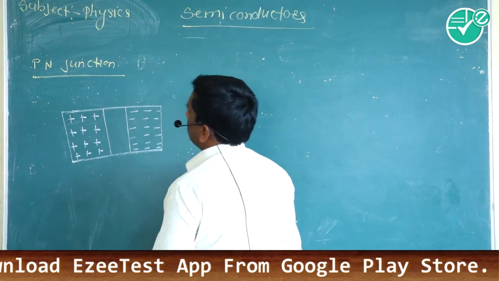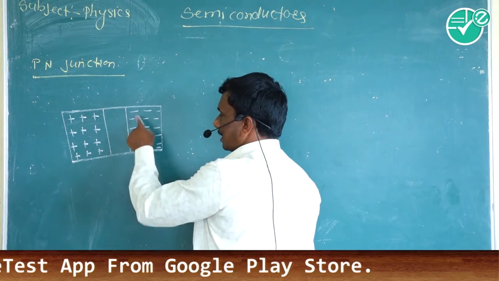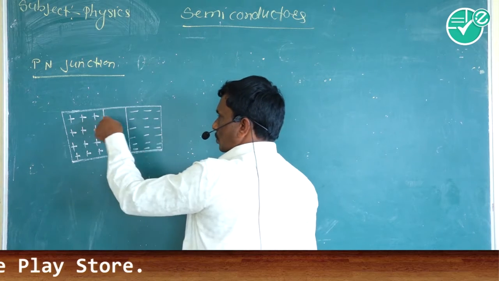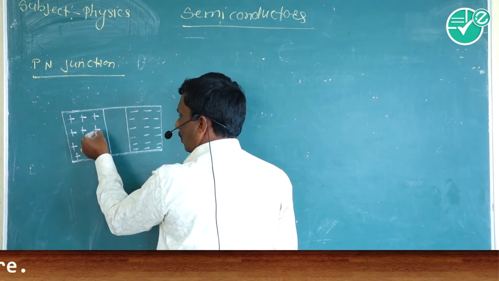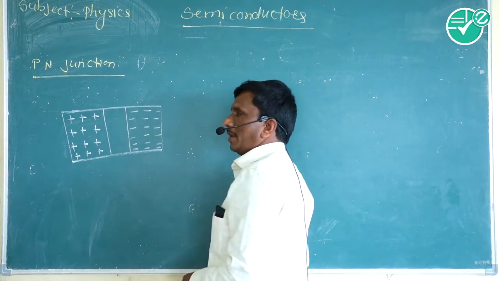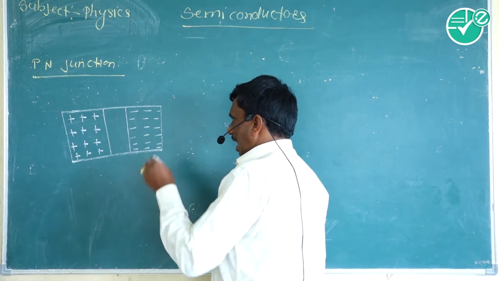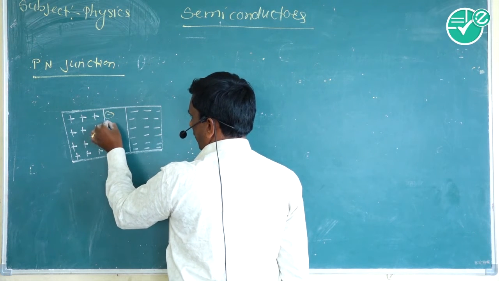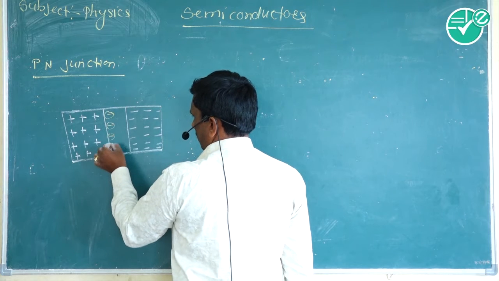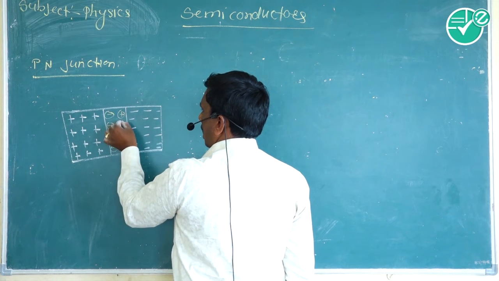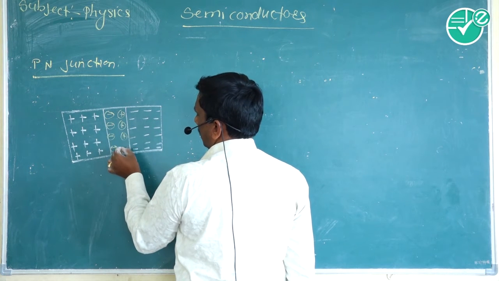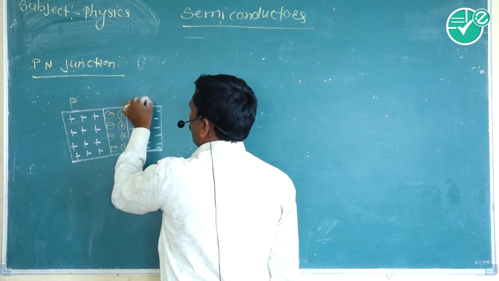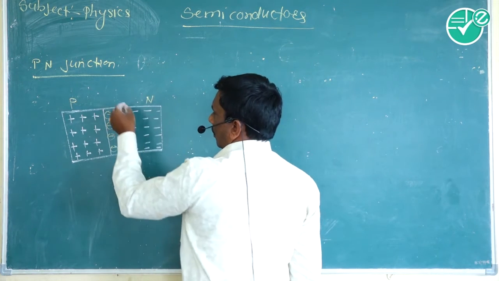This electron crosses and goes towards the holes, and holes go toward the electron. There is a formation of ions, meaning negative ions are formed on the p-type and positive ions are formed on the n side, and there is a formation of one layer which is called